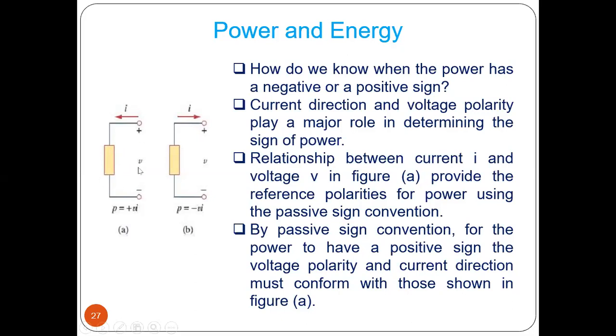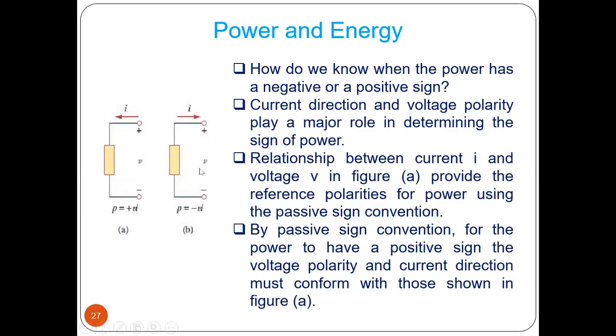Now in that case, this is a circuit element. This is a plus and minus. Current is flowing in this direction. That means from plus, current is leaving. So current always flows from higher potential to lower potential. Positive is higher potential, negative is lower potential. Current is flowing in this direction, so it is plus VI. And here V is positive, I also positive.